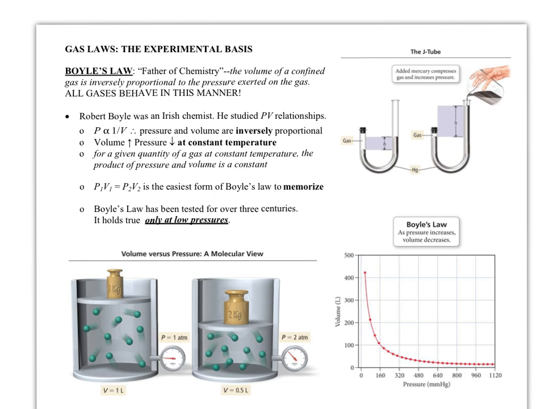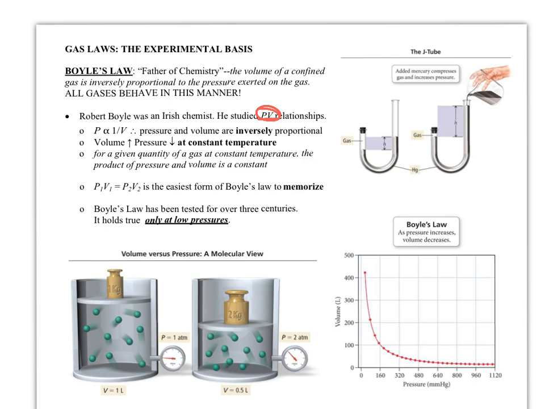Robert Boyle was an Irish chemist, and he was studying specifically the pressure-volume relationships in gases. So he was looking at how pressure and volume were affected. Remember, when you do an experiment, you can only change one variable, and then you look for the response that that one change had. So you've got your one independent variable and your one dependent variable. You only study two variables at a time, and you hold everything else constant to ensure that you get an experiment that isn't tainted by other variables or other things that could possibly be happening.